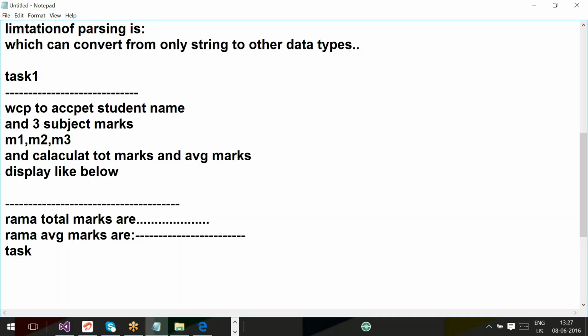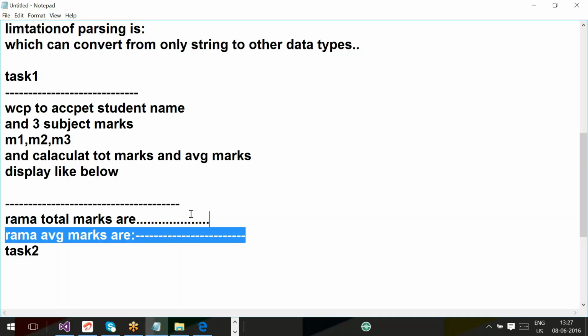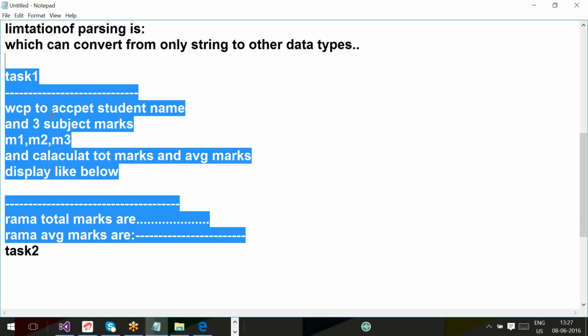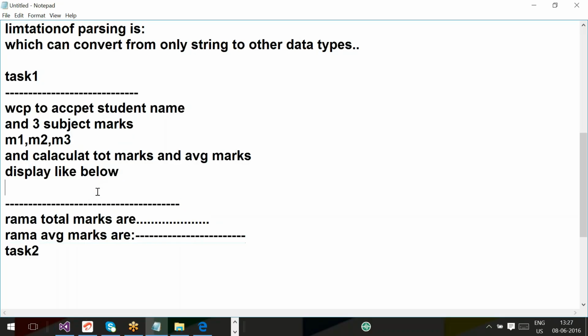Task 2. Now I am sending task 1 to all of you. We did this task yesterday, number 20. Accept student name, display total marks and average marks.